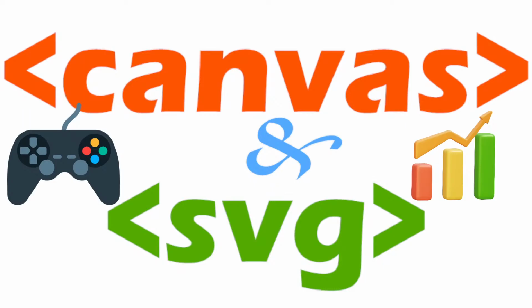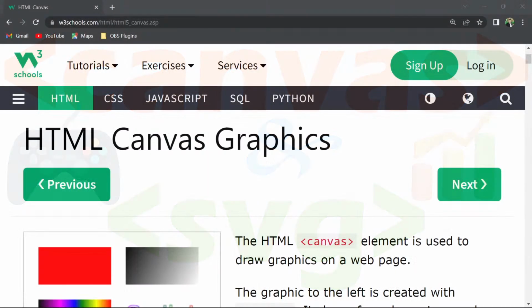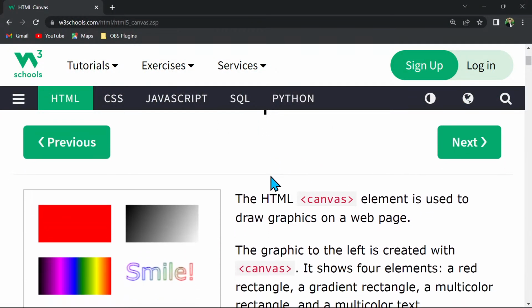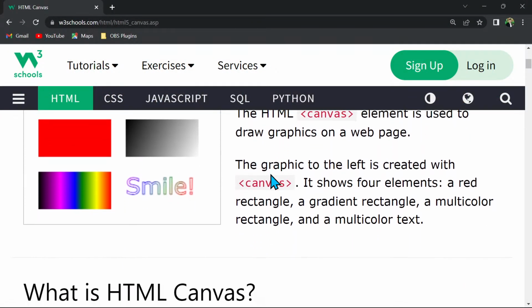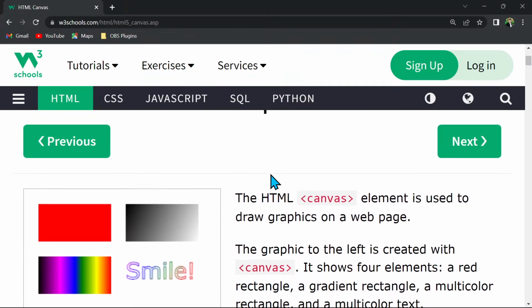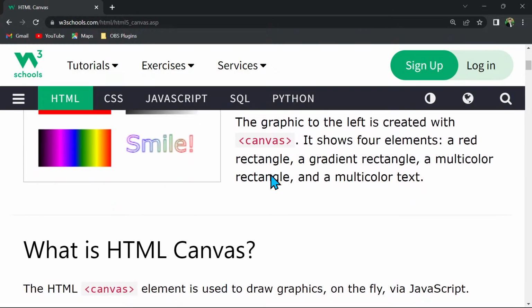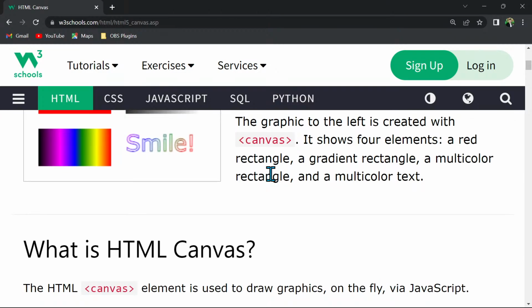Today in this video we are going to see HTML canvas and SVG. So let's start with the canvas first. The canvas is a kind of graphic element which is introduced in HTML5, and with this you can create games or write some text on it, or if you want you can create images on it as well. Basically it can contain anything you want, and that is something which you can handle with the help of JavaScript.